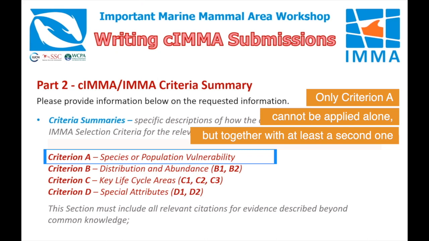These criteria include Criterion B, distribution abundance, divided into criteria B1 and B2. Criterion C on key life cycle areas, again broken down into subcriteria C1, C2 and C3. And criterion D, special attributes, this time broken down into subdivisions of D1 and D2.